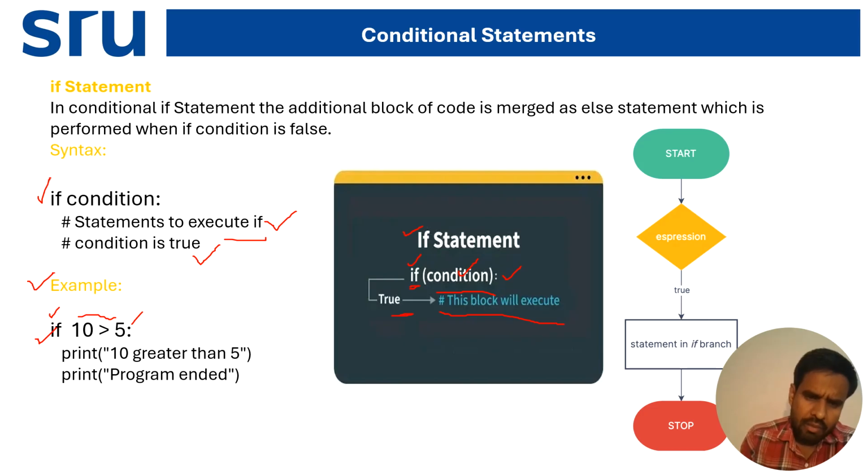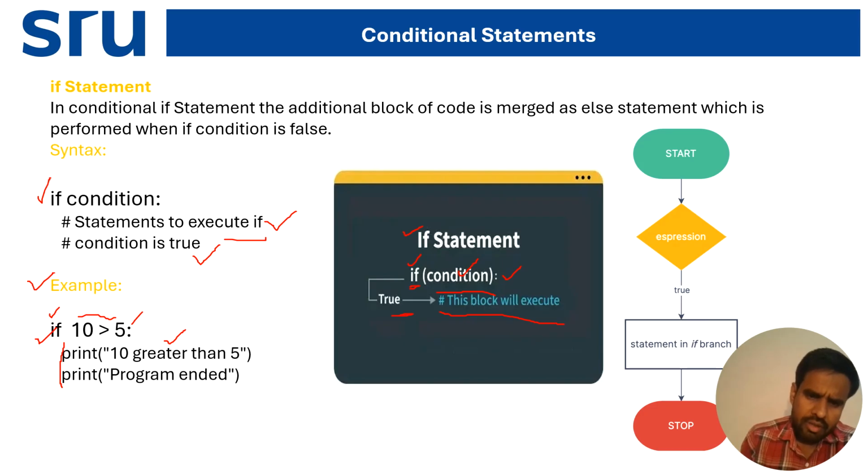Now we come to the body part of the if. This is the body part: print 10 greater than 5. If the condition is true, then it will print 10 greater than 5. Then print program ended. Suppose the condition is true, yes, the condition is true: 10 is greater than 5.